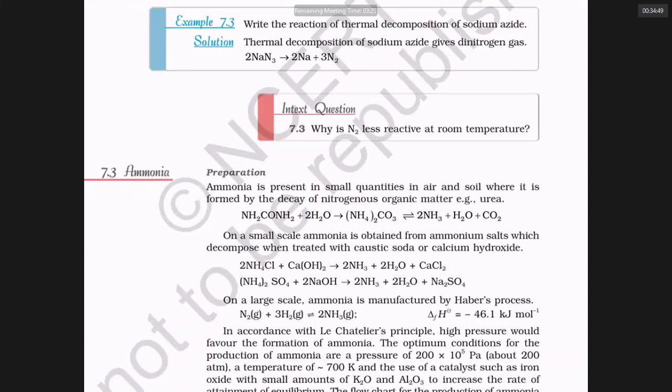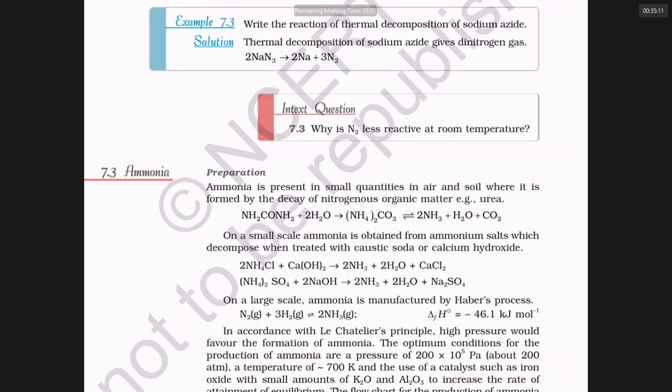In the laboratory, if you want to prepare ammonia, simply take any ammonium salt and add any base like NaOH and warm. Any ammonium salt. I can tell you a still easier method. Collect your urine in a container, boil it. When you boil your urine, you get beautiful ammonia. But don't do it at home. If anybody sees, they will scold you.